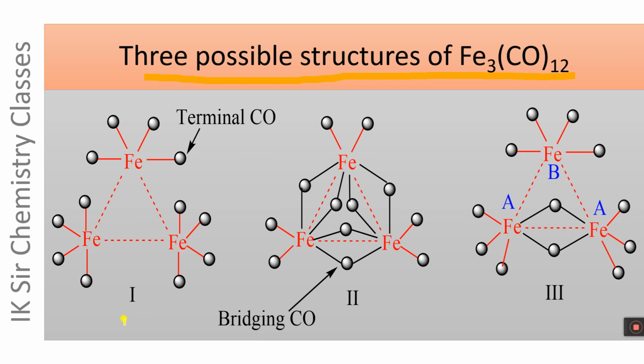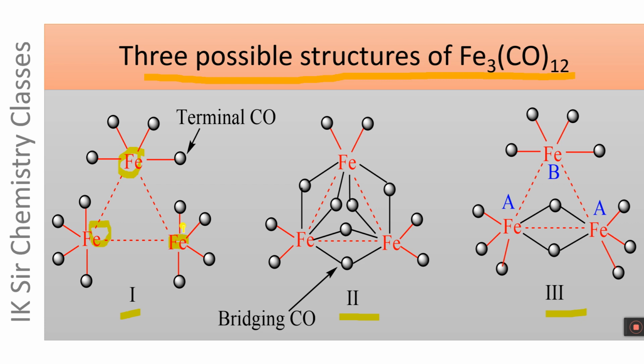Structure number 1, structure number 2 and structure number 3. These 3 structures have been proposed for Fe3(CO)12 on the basis of single crystal X-ray diffraction studies. In structure 1, 3 Fe atoms are situated at the corners of an equilateral triangle, and all the 3 Fe atoms have the same